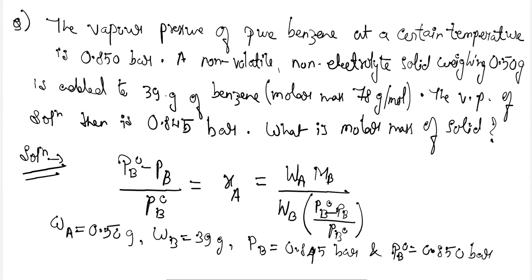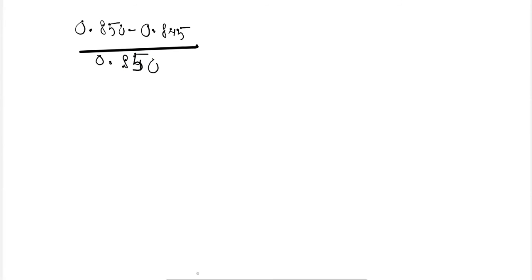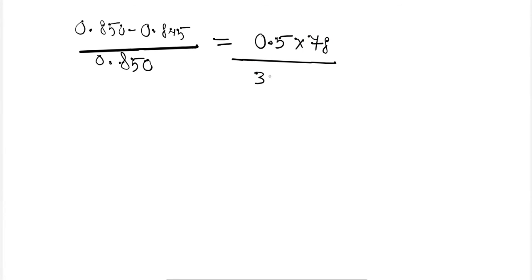So here we will get (0.850 minus 0.845) divided by 0.850 is equal to 0.5 into 78 divided by 39 into MA.